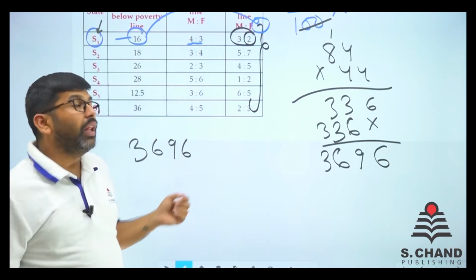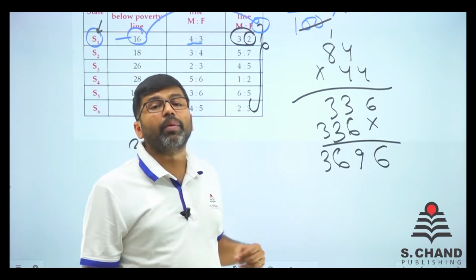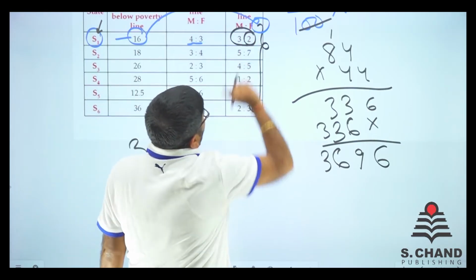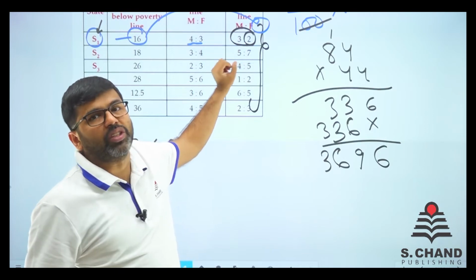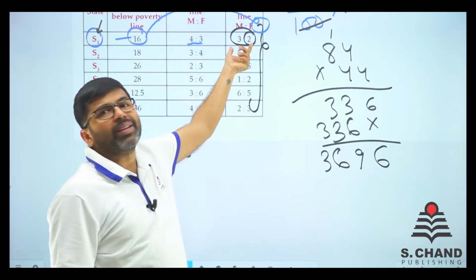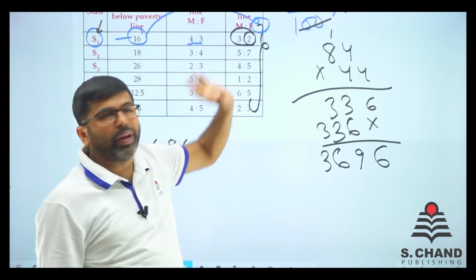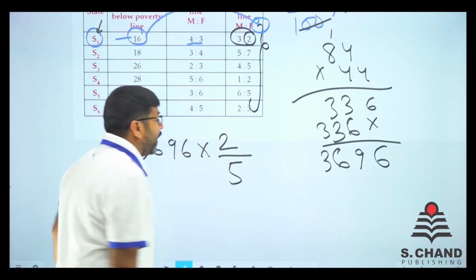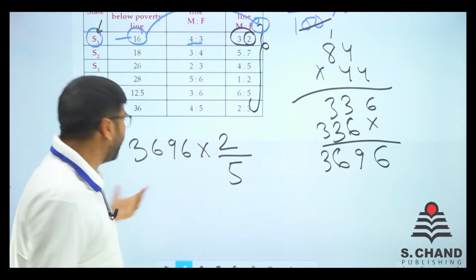What is the question asked? The question asked is how many females are there? Out of them, how many females are there, right? So let's see. This is given as 3:2. That means if we consider total 5 parts, why 5? 2 plus 3 is 5. So out of the 5 parts, 2 are female, right? So we just want to know 2 by 5. Why? Because out of 5, there are 2. So how many of 3696, right?